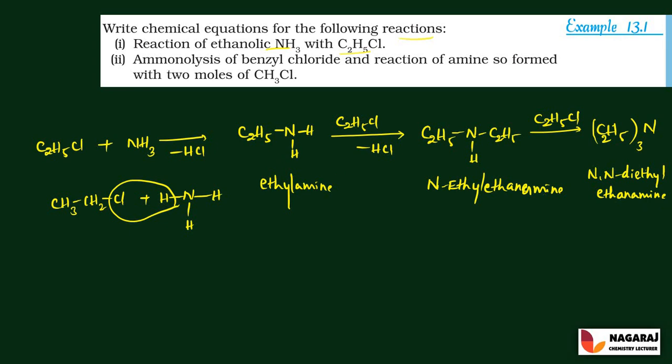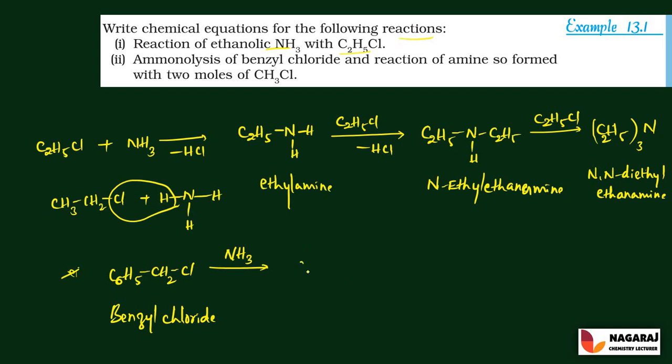And next question, that is ammonolysis of benzyl chloride and the reaction of the amine so formed with 2 moles of methyl chloride. That is, the reaction takes place in the presence of 2 moles of methyl chloride. So first write benzyl chloride, that is C6H5CH2Cl. This molecule is called benzyl chloride. This benzyl chloride reacts with ammonia, that is ammonolysis.